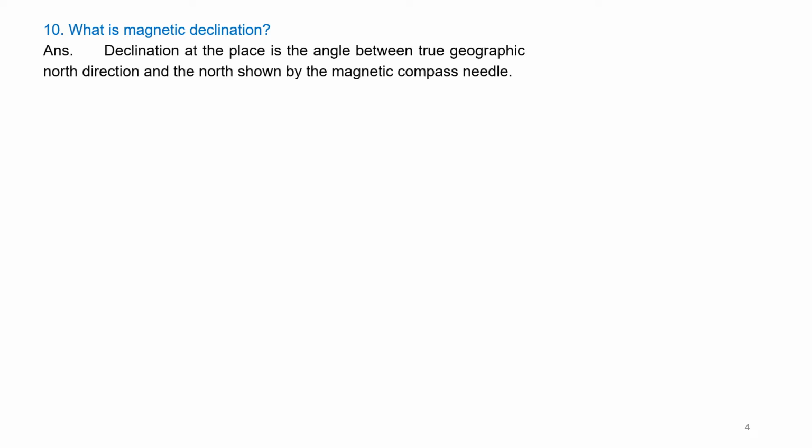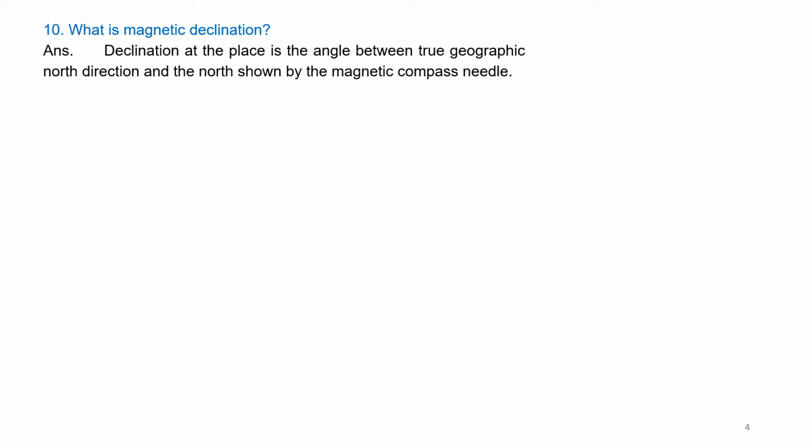Question number 10. What is magnetic declination? This is a very important topic. In the examination, there will definitely be a question on this section. Answer. Declination at a place is the angle between the true geographic north direction and the north shown by the